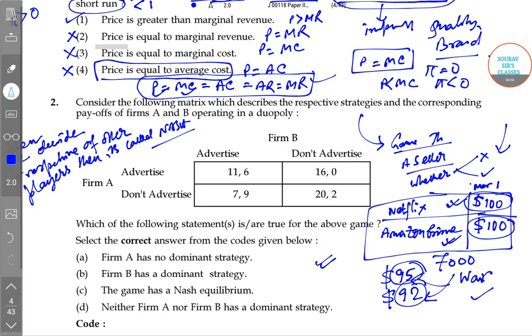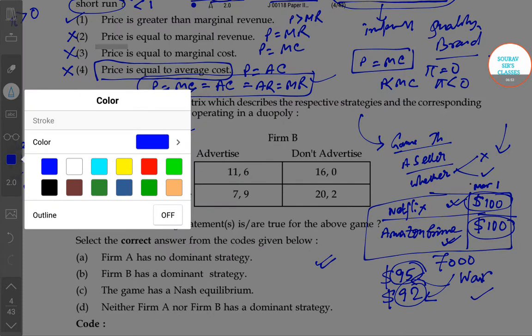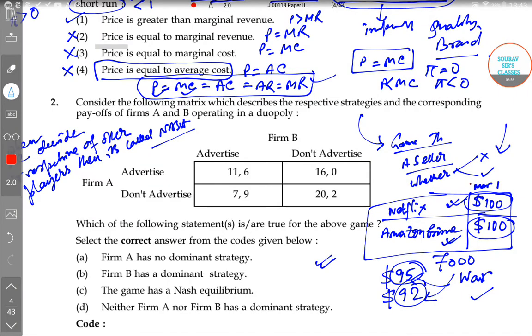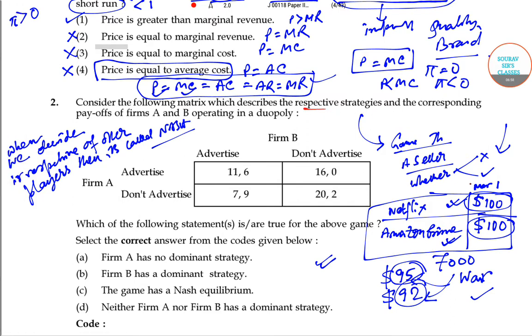Let me please change the boring color and go to vibrant red. Okay. So consider the following matrix, describe the respective strategies and the corresponding payoffs. So how many payoffs? These are the payoffs. We can call it profitability. Now why am I saying profitability equals payoff? For example, if these are imprisonment years, meaning for how many years they will go to jail, then obviously 6 is better than 11. In case of payoff, which is considered a profit, then 11 is better than 6. So a higher value doesn't always lead to a better position with respect to the game. Remember this and keep this in your copies.